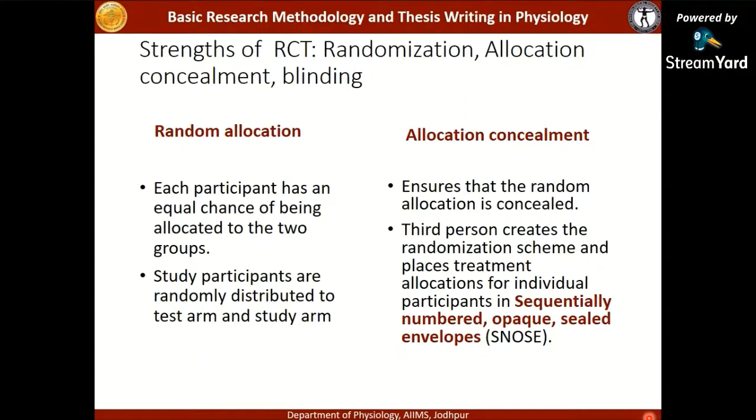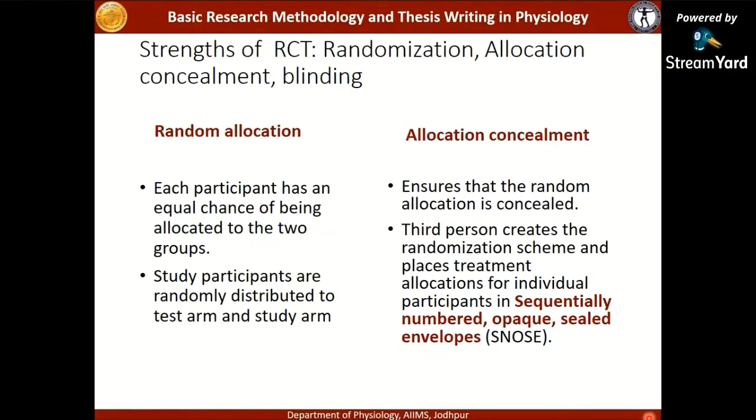in sequentially numbered opaque envelopes which are sealed. There are other methods as well. I'm talking about them briefly in this webinar, so you can access the other methods as well. So I hope that random allocation has been well differentiated from allocation concealment.